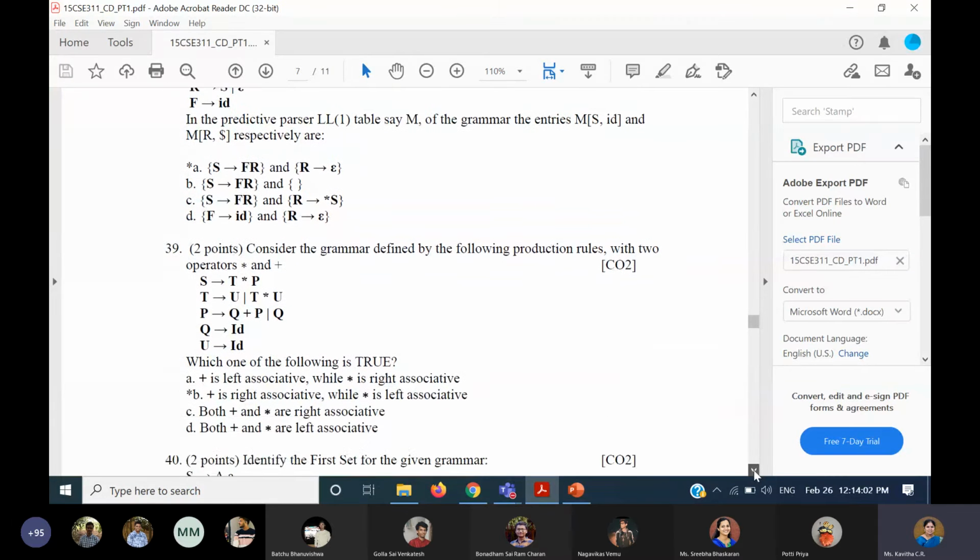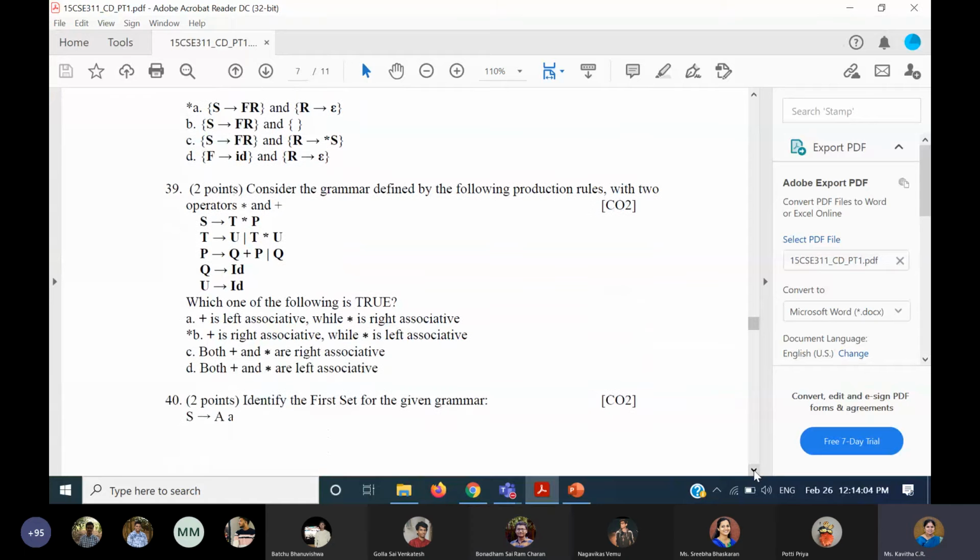Coming to the 39th question, it is similar to the associativity. For star, due to rule number 2, it is left associative. And for plus, it is right associative, that is the answer.